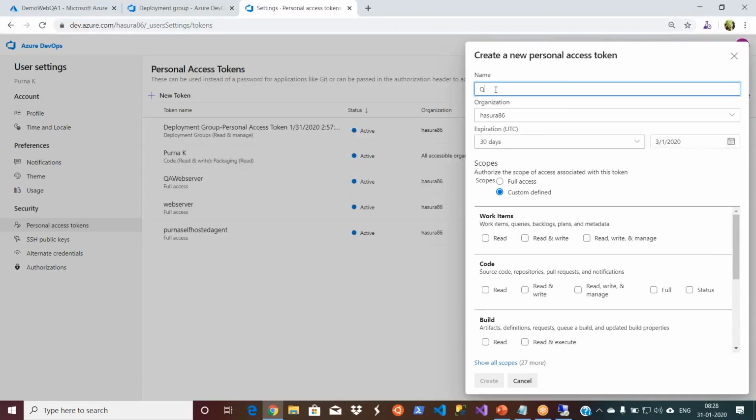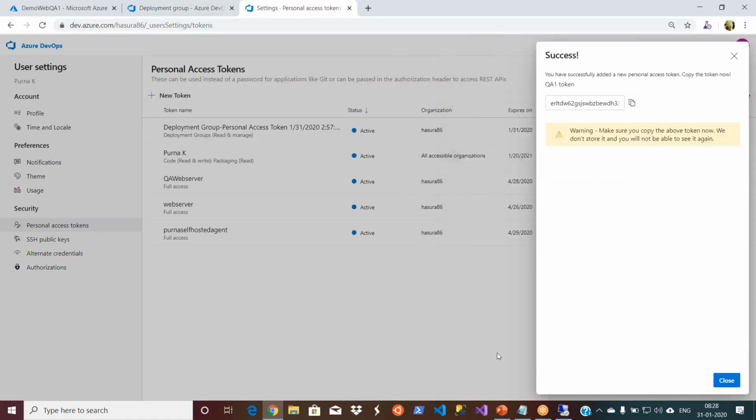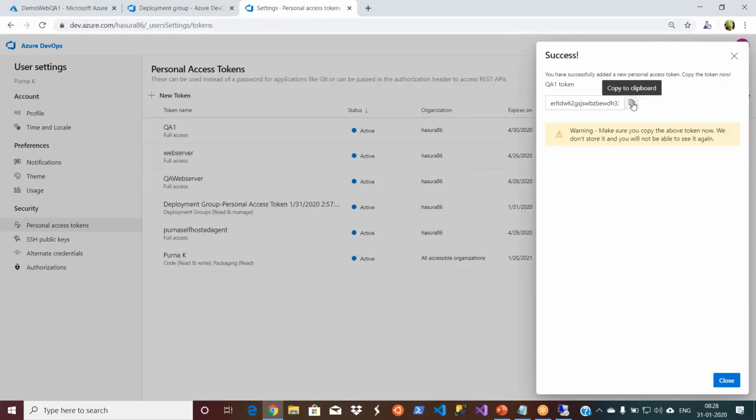So this is a QA1 website. I'll give any name. That's not a problem. It belongs to my organization. Let me give it 90 days and let me give full access. Then create. In the background, it's already created. You see QA1. Let's take this token. Copied. Go to my server.